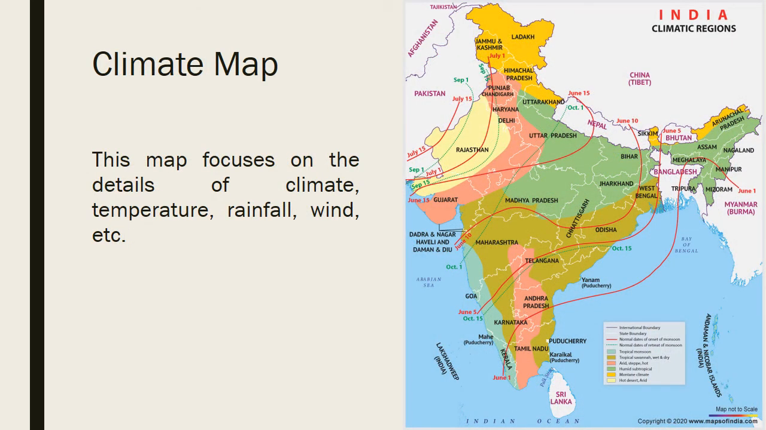Next, under natural maps is the climate map. This map focuses on the details of climate, temperature, rainfall, winds, etc. Here, in this particular map of climatic regions of India, we can see the regions are shaded as per their climates, and there are arrows showing the monsoon winds as well as the winter winds. So the map which shows the climate, rainfall, temperature, all these details, is a climate map.